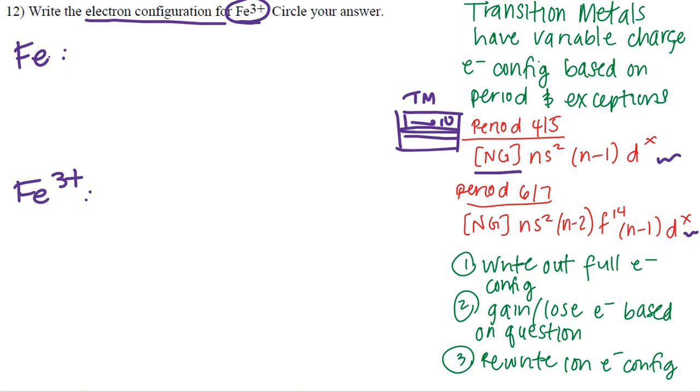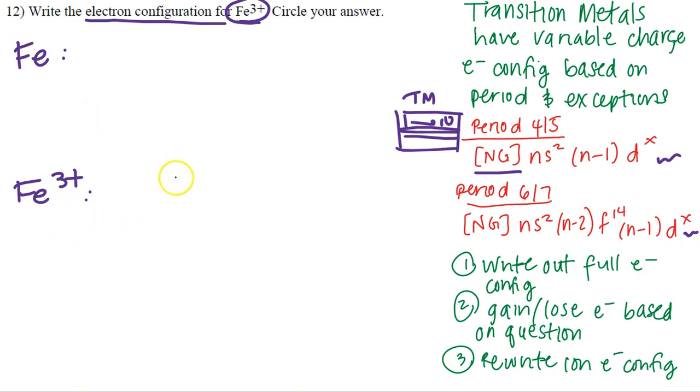Why do I do that? Because it's going to be easier for us to be able to see where we're going to be gaining or losing electrons from the original ground state electron configuration versus just going straight to taking it away from the overall ion version. So let's go ahead and do that.